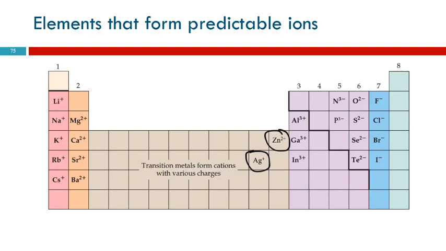But you can also do this by thinking, well, if I'm playing a board game, this is my starting point. So if I start here and I want to know what the charge on sulfur is, I'm going to count backwards. Backwards is negative, right? So -1, -2. Sulfur is going to have a -2 charge. The next one over is -3. Now, there's nothing listed in column 4 because those guys don't form predictable ions. So we're not going to worry about those. You won't end up seeing them. Any questions?